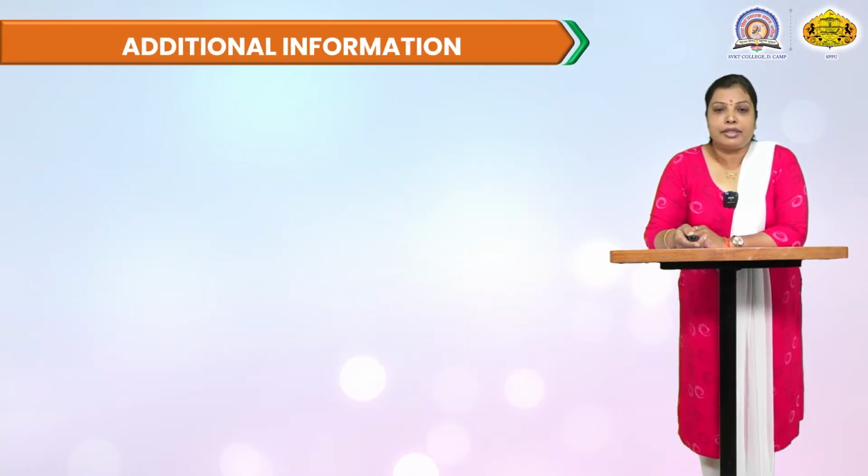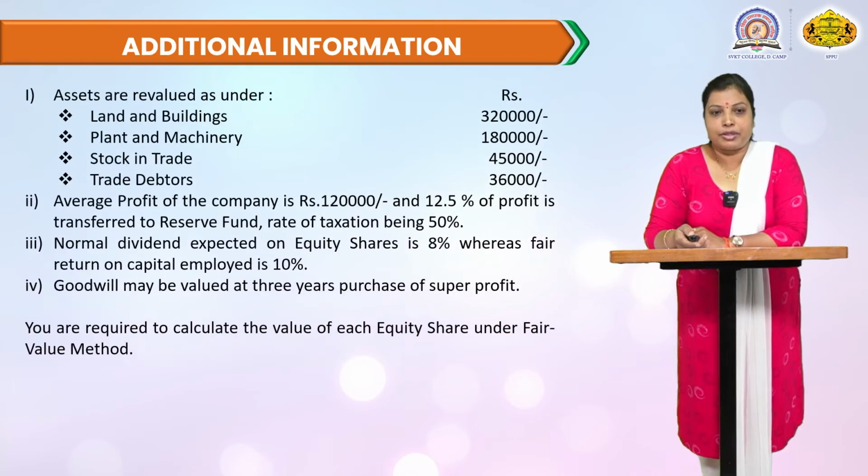Now these are the additional adjustments or information. The first adjustment: assets are revalued or realized as under: land and building 3,20,000, plant and machinery 1,80,000, stock in trade 45,000, trade debtors 36,000.